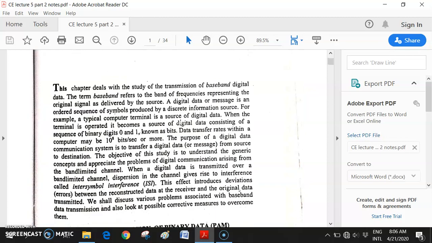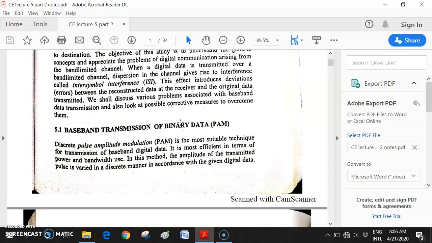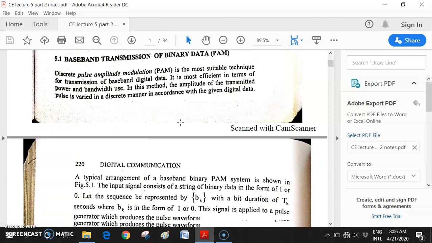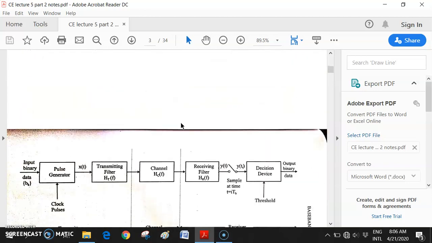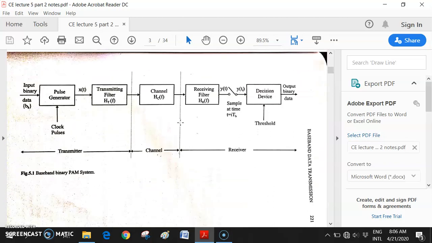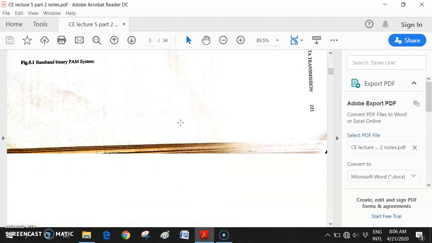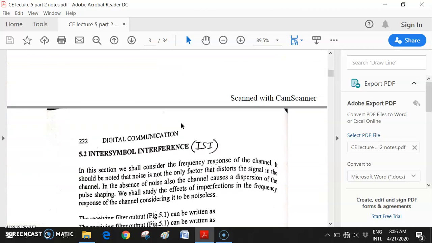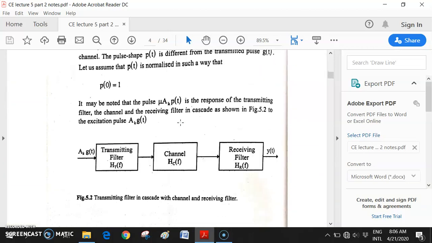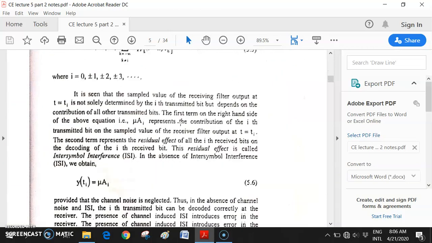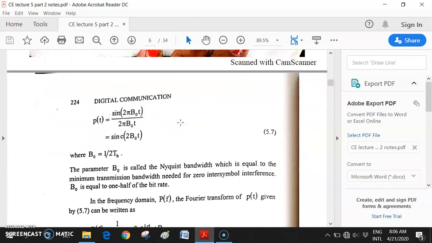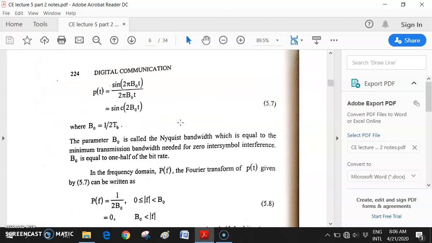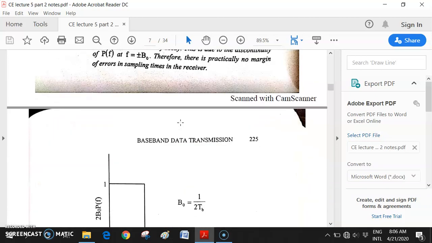See, what baseband data is and what PAM is, I covered very nicely with the block diagram of the PAM system, why it is required in digital data transmission, and what ISI, inter-symbol interference, is. YouTube videos are already there. 4 videos are there to cover all those topics.